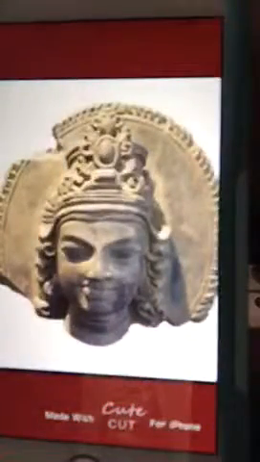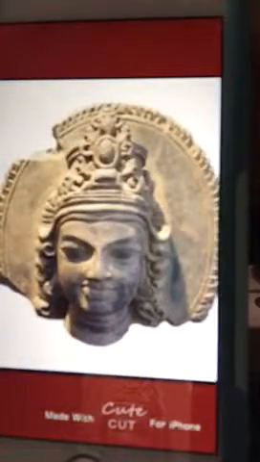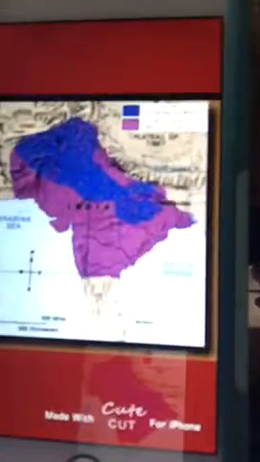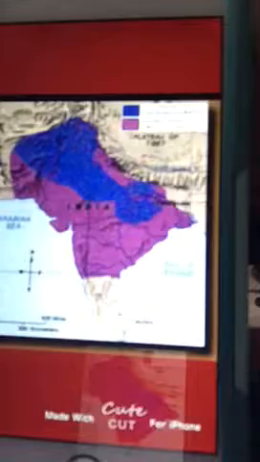Mauryan and Gupta empires is finding key points and figures in their history. First, for key points. This section can also be addressed in the chronological list of events in the empires. The Mauryan Empire was founded in the year 324 and officially ended in the year 184 BCE. It was officially started by a man named Chandragupta.